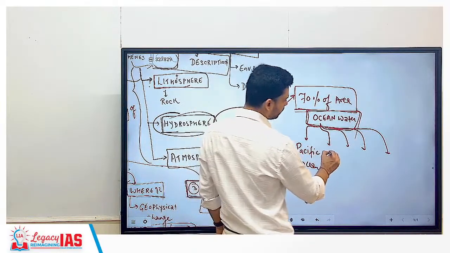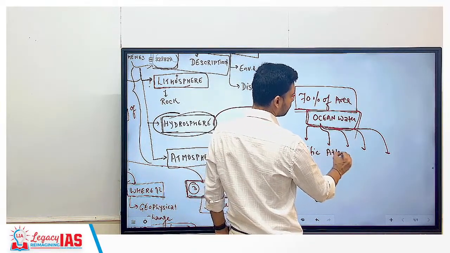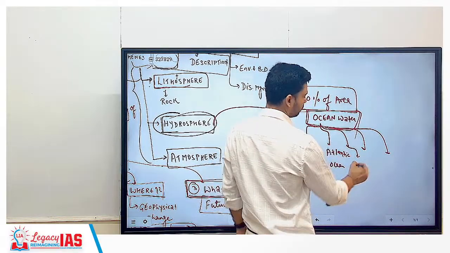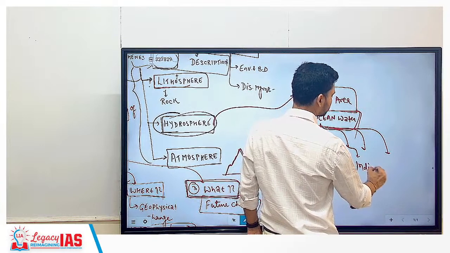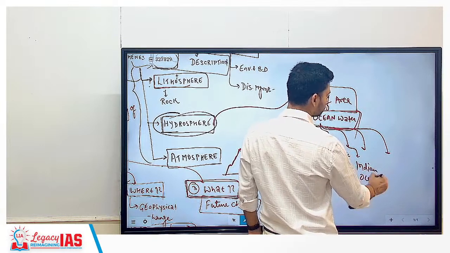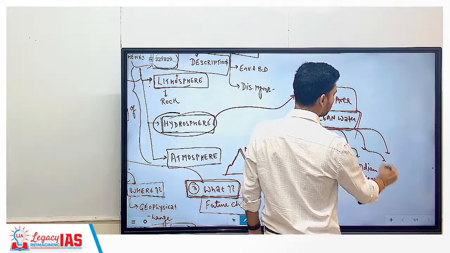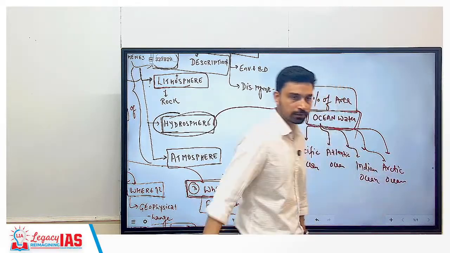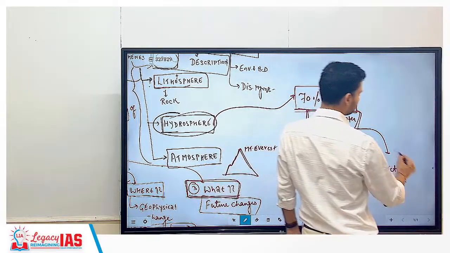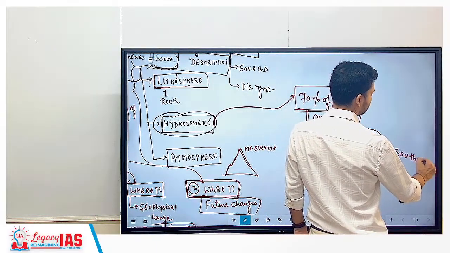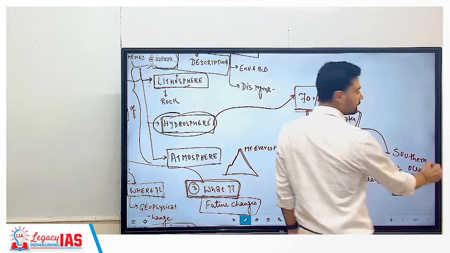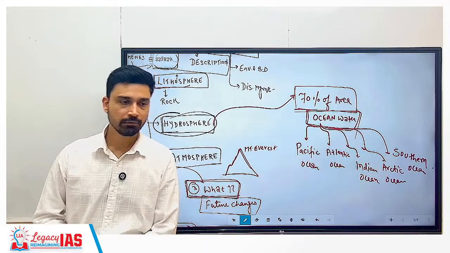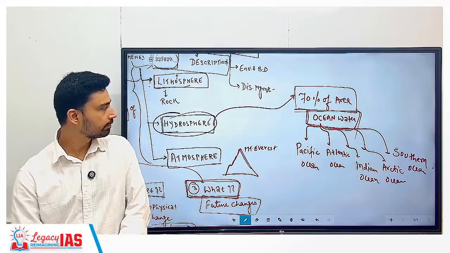So Pacific Ocean, then what do we have? Atlantic Ocean, then Indian Ocean, and then what else? What do we have? Arctic Ocean. What is the fifth one? Fifth one is called Southern Ocean. Okay, so these are the 5 oceans that we have on the earth, covering up 70% of Earth's surface area.